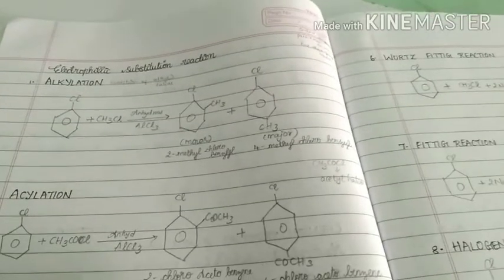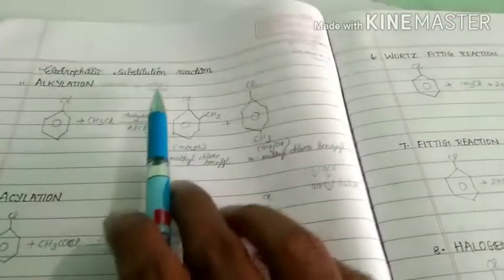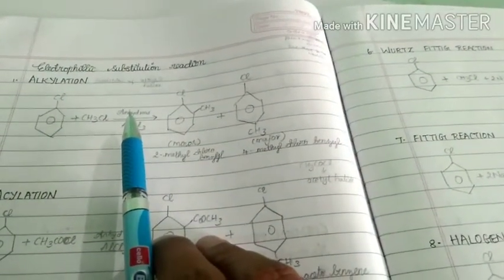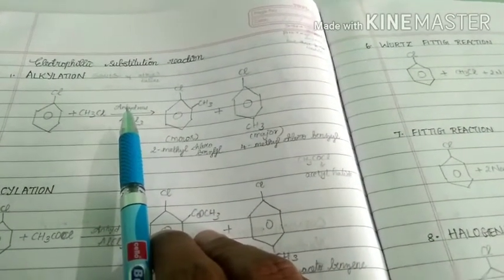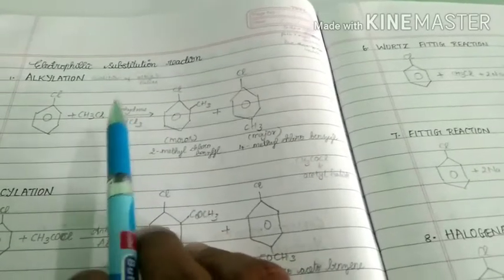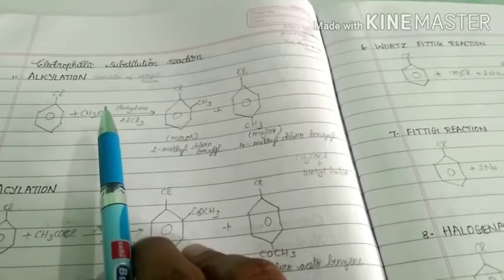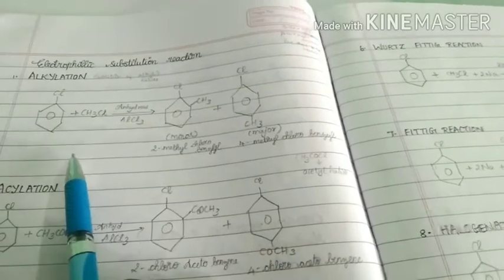Next topic in that chapter is electrophilic substitution reactions. That means in aryl halides electrophilic substitution reactions take place as well as nucleophilic substitution reactions. Till now we discussed nucleophilic substitution reactions in aryl halides. Now we are going to discuss electrophilic substitution reactions in aryl halides.